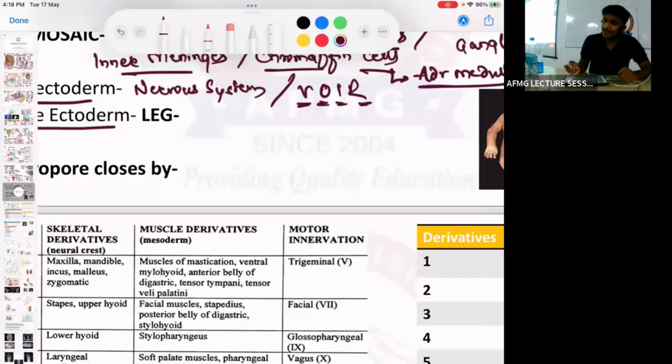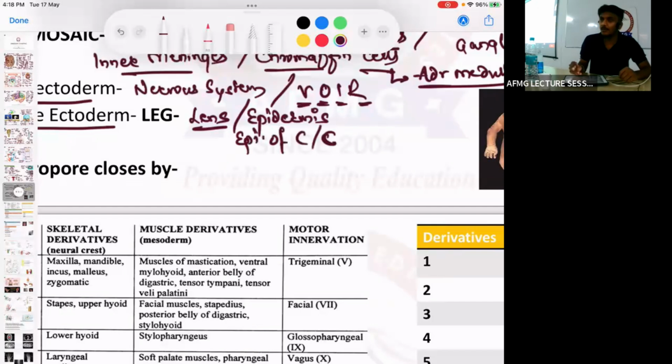Surface ectoderm. LEG is the mnemonic, also in ophtha. L for lens, E for epidermis, and in ophtha, the epithelium of cornea and conjunctiva. And G for glands. Which glands? All glands except these three.